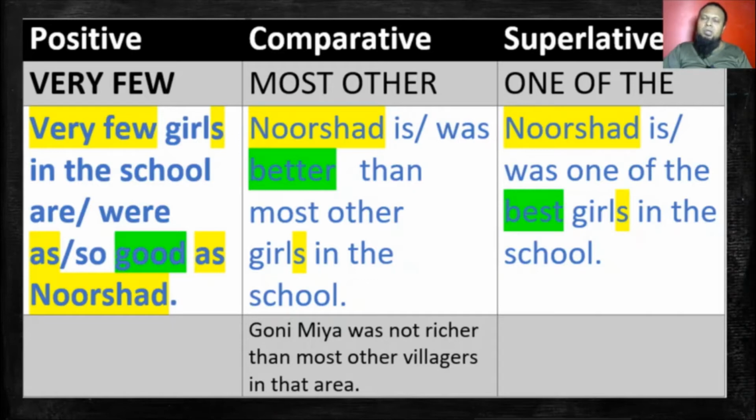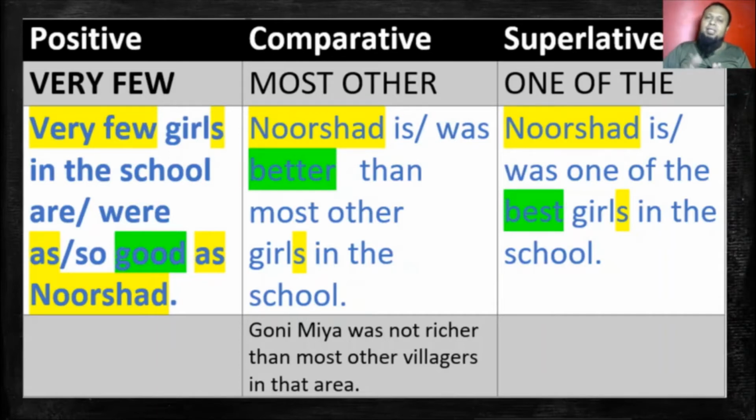So you can remember it like this: between the two as, I have to put the positive form of the degree. So, very few girls in the school are or were as good as Nushat. There can be a lot of variations, but this is the easiest one to remember. This is the most common one, but you have to remember that there are some other forms like very few. Instead of very few, I can use a few.